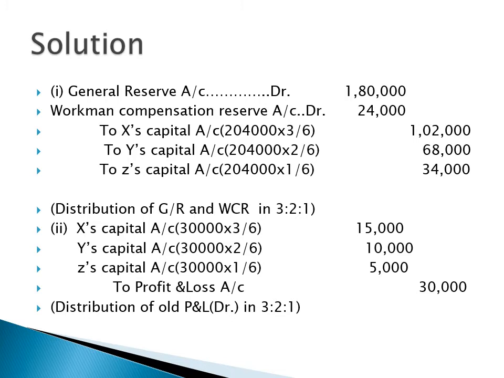Z will get all the benefit even though he is going to retire, because these reserves arose before his retirement, that is why he will get all the benefits. Now the next entry, the second entry, is X's capital account debit, Y's capital account debit, Z's capital account debit to profit and loss. Because this is the loss, that is why the partners' capital accounts will be debited.